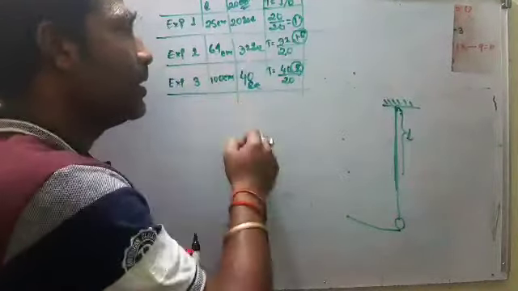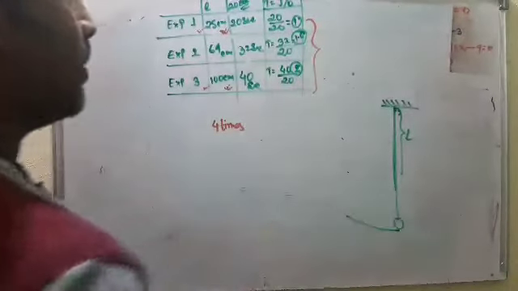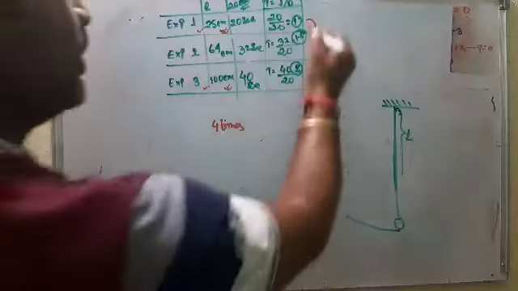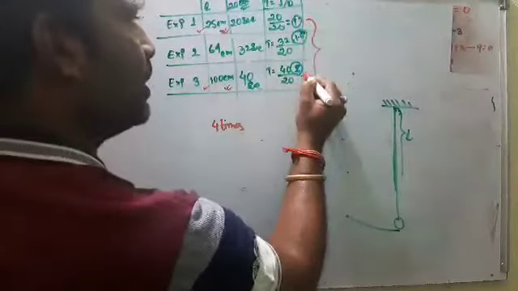The time period increases 2 times, double. Here it is 1, now it is 2. So it's double. Clear? Length increases 4 times, so the time period increases double, 2 times.